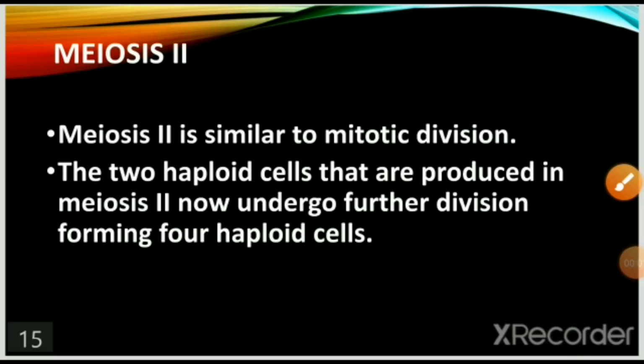Meiosis II is similar to mitotic division. The two haploid cells that are produced in meiosis I now undergo further division forming 4 haploid cells.